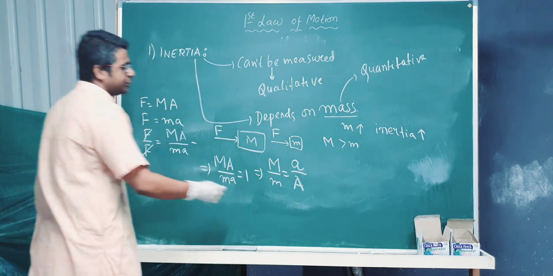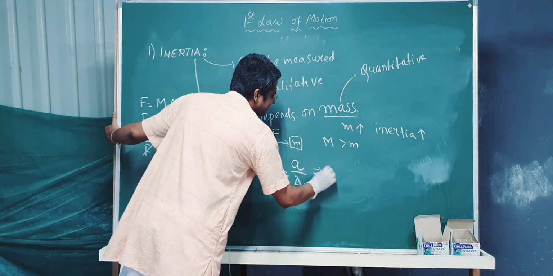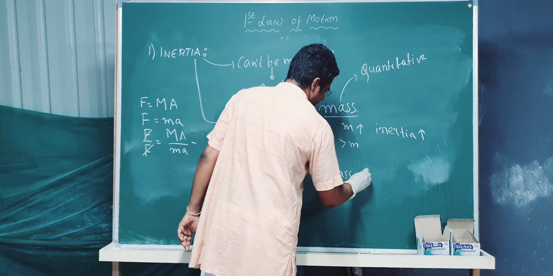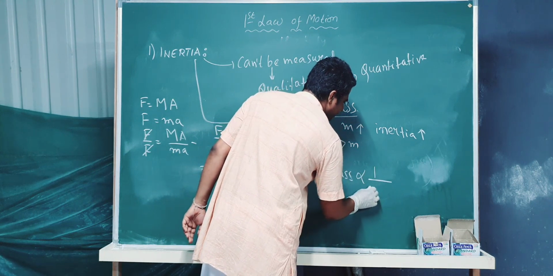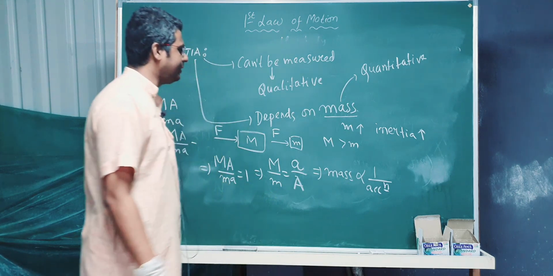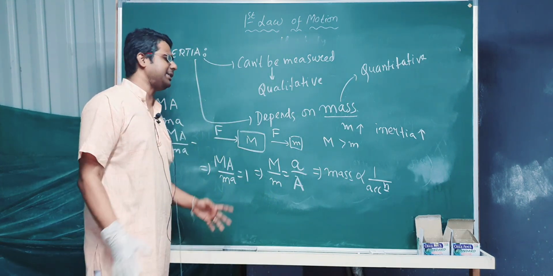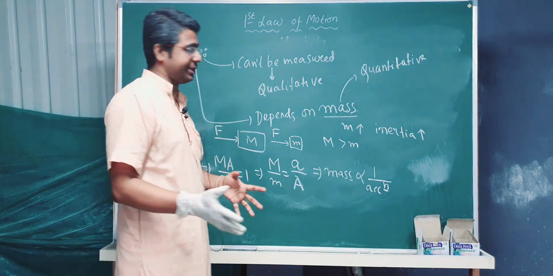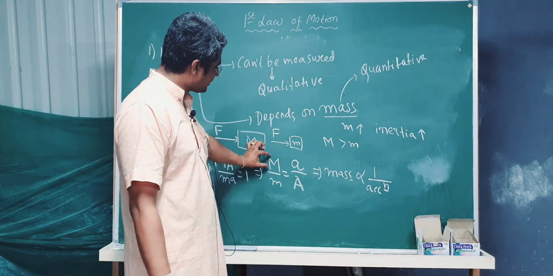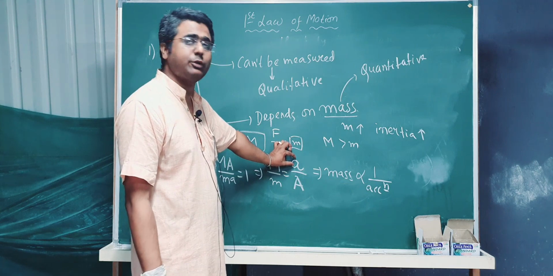So we can also see over here that mass is inversely proportional to acceleration. That means higher the mass, lesser is the acceleration. Or acceleration is inversely proportional to mass. See here, the mass is more in this case, but the acceleration will be lesser.